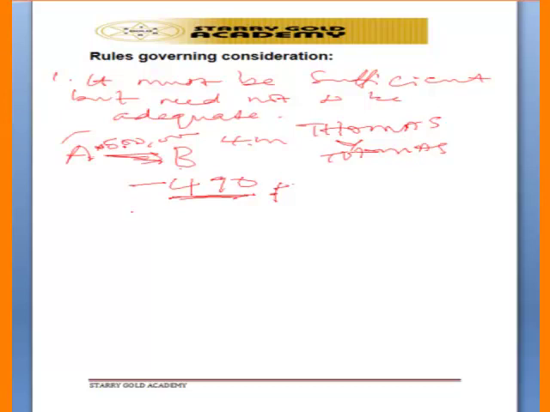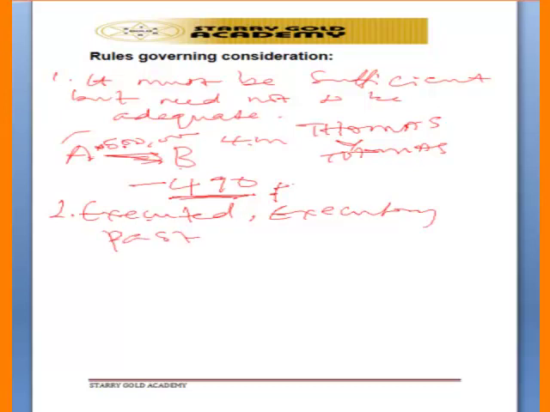Then also, another thing is that consideration may be executed or executory, but must not be past. So we have these three types of consideration.